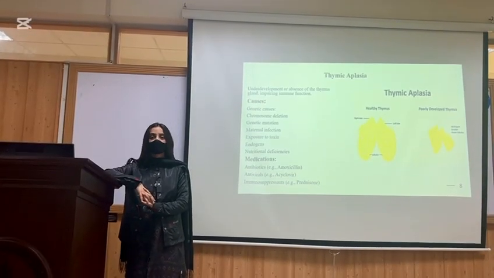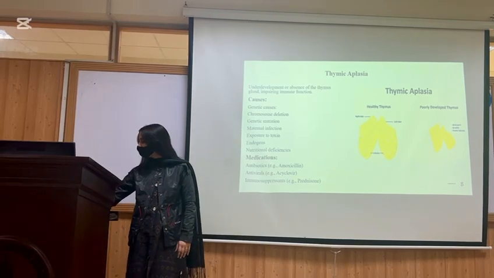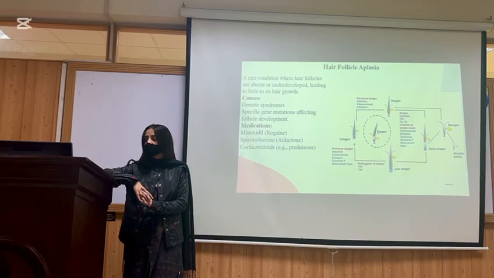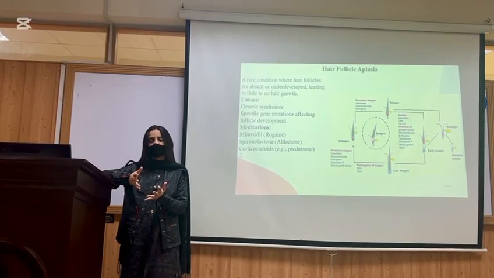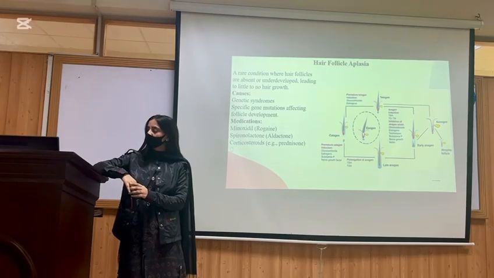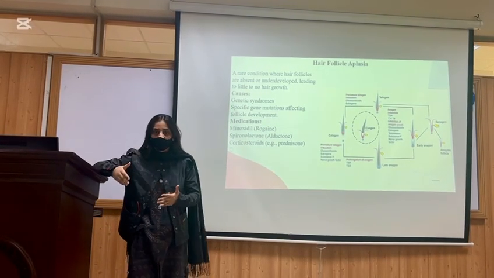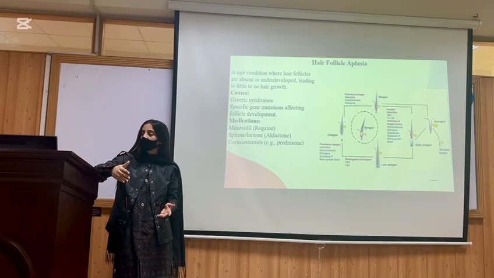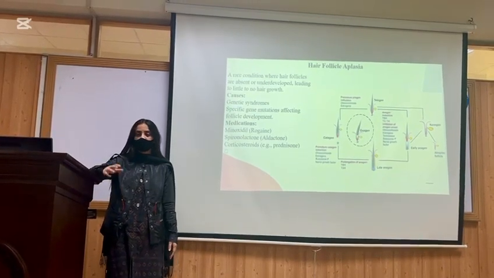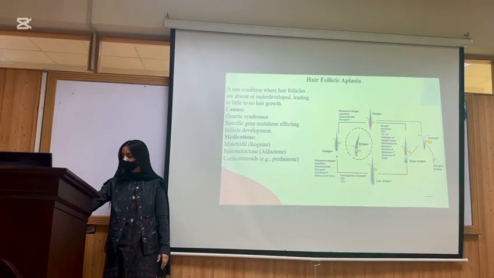Immunosuppressants are not a first-line drug therapy, but corticosteroids can also be administered in thymic aplasia. Here comes hair follicle aplasia, in which hair follicles are absent or underdeveloped, and there is little or no growth of hair. Genetic syndromes may be the cause. Causes of hair follicle aplasia include genetic syndromes in which genetic makeup is not properly formed, including chromosomal deletion, specific gene mutation, and abnormal follicle development. Medications involve minoxidil, spironolactone, and corticosteroids.